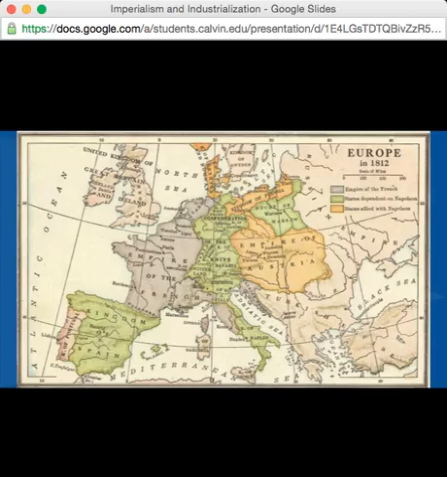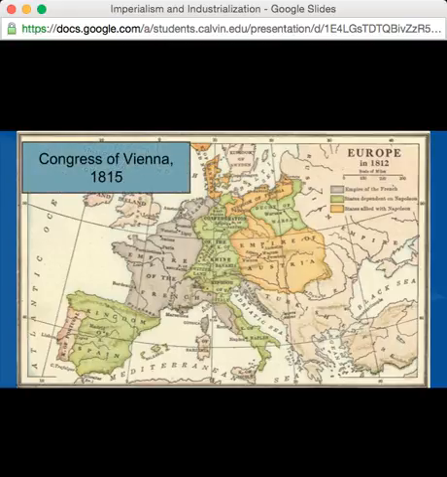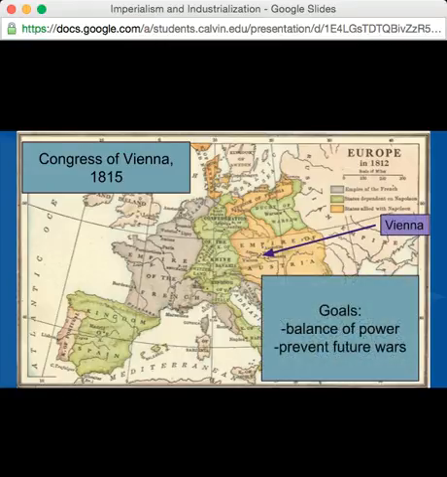So this is a map of Europe in 1812, and this is what it looked like when Napoleon was taken out of power. So, in 1815, world powers met at the Congress of Vienna. Vienna is located in the middle of the Austrian Empire. Now, the leaders met in order to establish a balance of power. Now, this was so that one country would not be able to rule all of Europe again, like France had under Napoleon's rule. It was also to prevent future wars from happening.